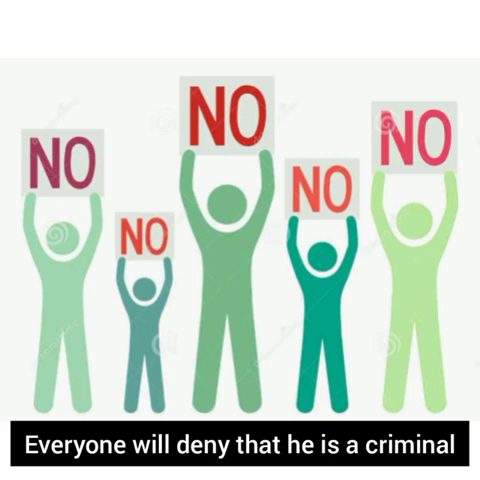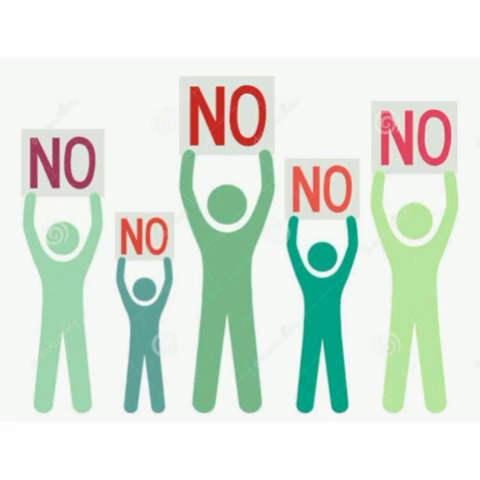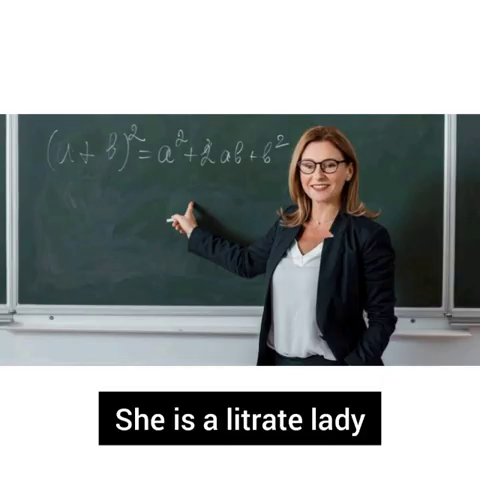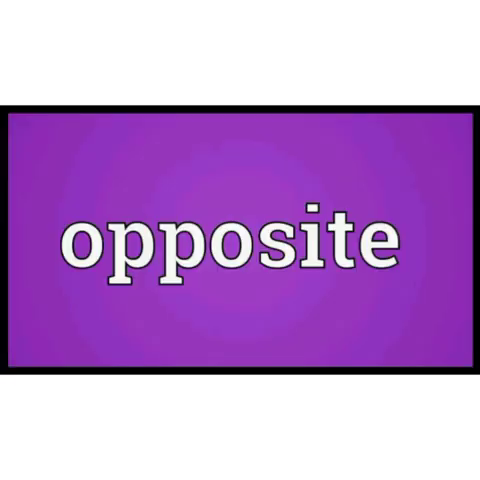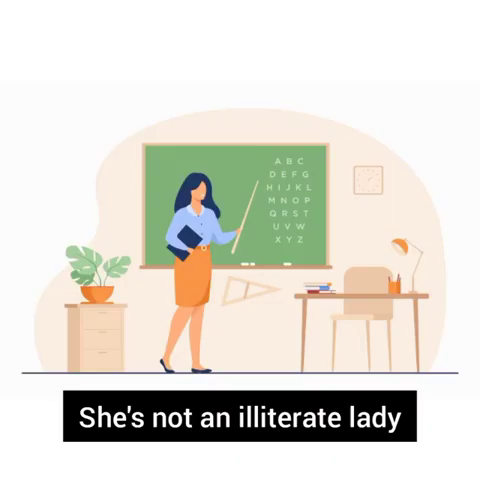Now you have seen these four sentences. So there is a rule that we can apply, and what is that? First one, she is a literate lady. Literate is an adjective, so it has an opposite word. So to make the sentence negative, you should use opposite words. So you can say it like this: she is not an illiterate lady.